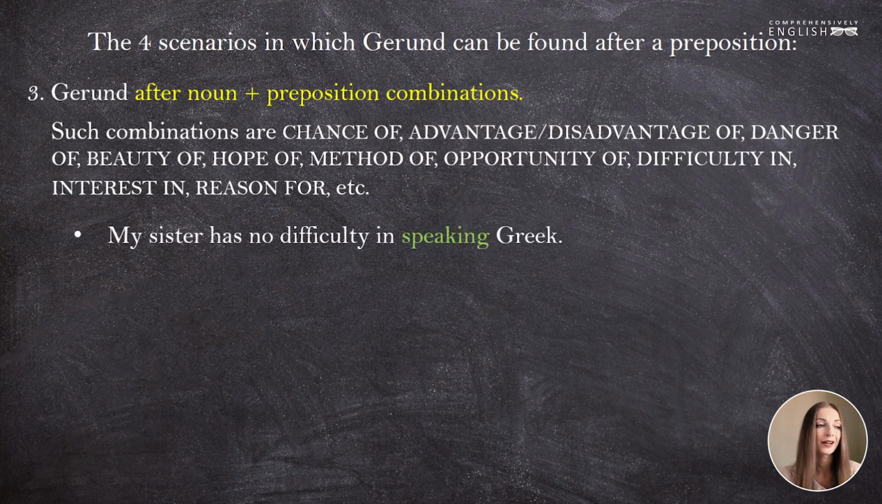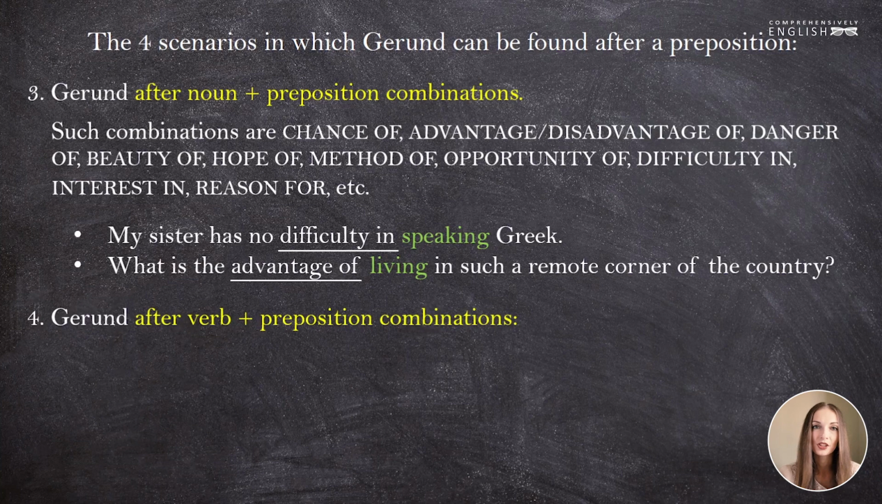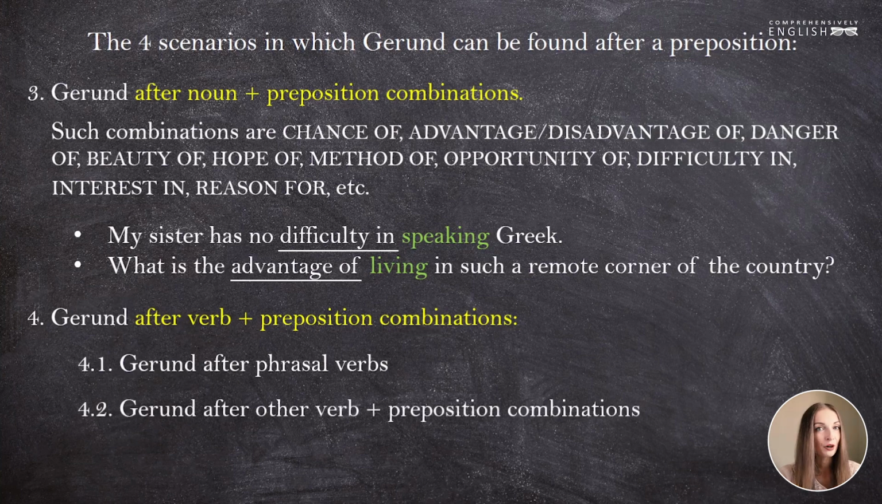For instance, my sister has no difficulty in speaking Greek. What is the advantage of living in such a remote corner of the country? The last scenario where we see the gerund after a preposition is when this preposition follows a verb. So it's either a phrasal verb or a prepositional verb or some other combination where the verb goes together with a preposition. And here let's take a closer look at different possible scenarios.